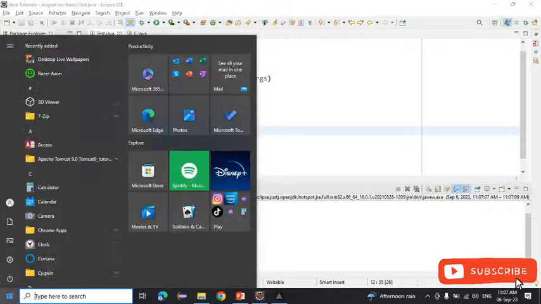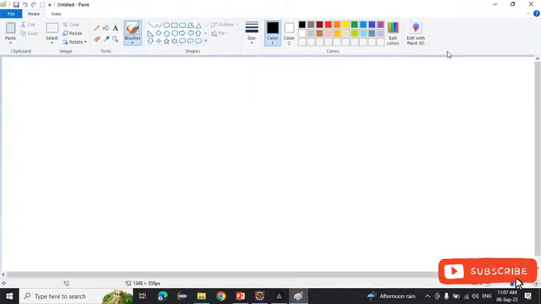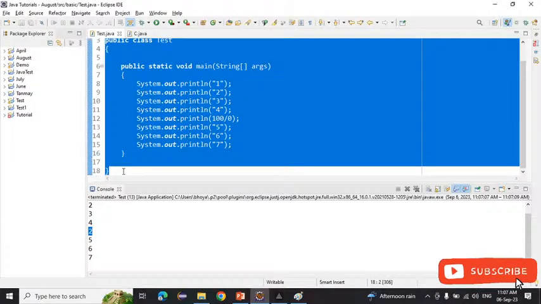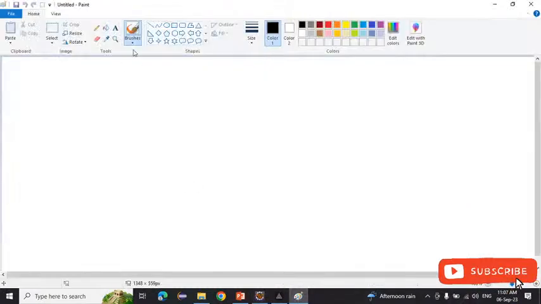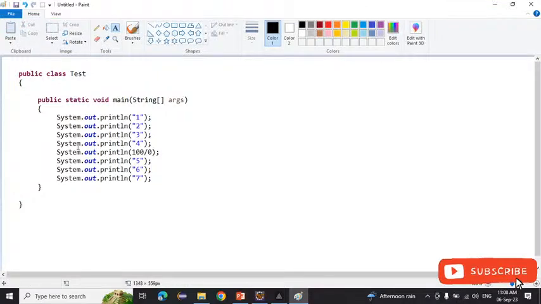So simply I will come to the pen. And what we will do, we will come to Eclipse and simply copy this from the class. Okay, I copied this one. We'll come here on the pen and simply create this. Now see, where will JVM come first? Inside the main method. It will execute 1 2 3 4 like that. After that, JVM will come to the fifth line, and here it will throw the exception.